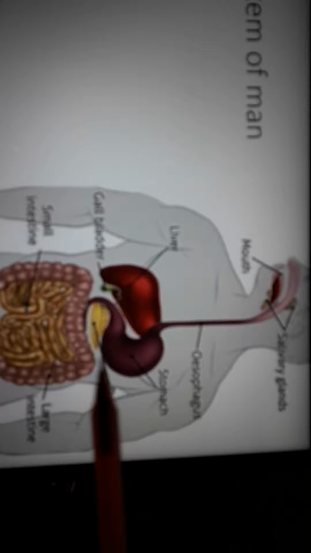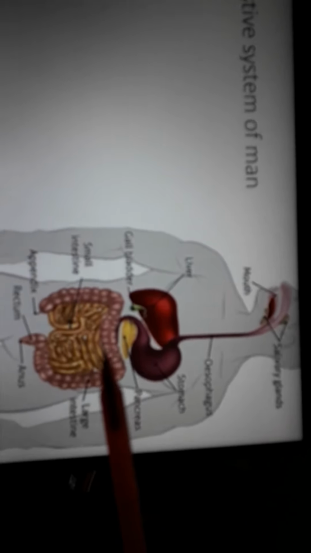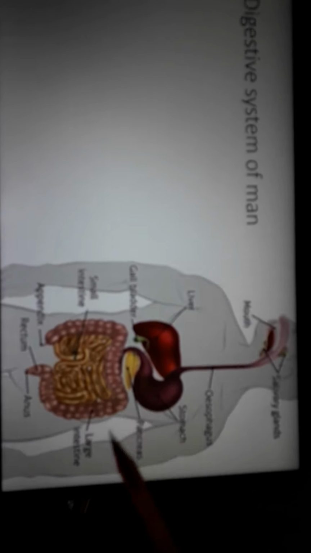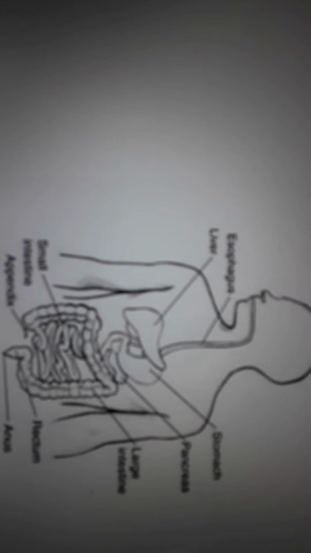Now children, I will send you a screenshot of this also, so that you can color, but by seeing this I don't think you can draw it well. So for drawing I will send you one sketch. See, this is the sketch of the digestive system. You draw it by seeing the sketch, and then you can color it by seeing this diagram. And of course, you will label it. Label means to show. By arrow you have to show which part is what.